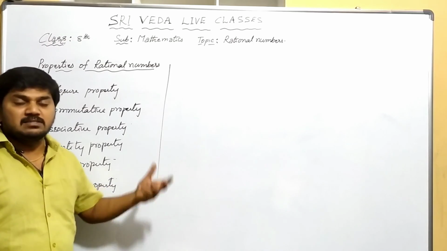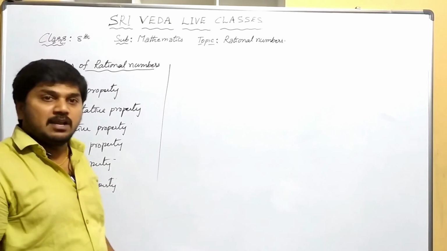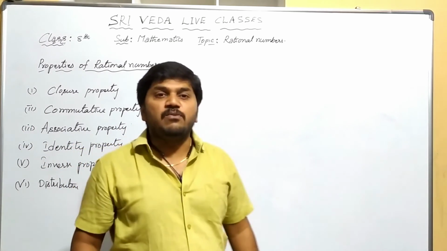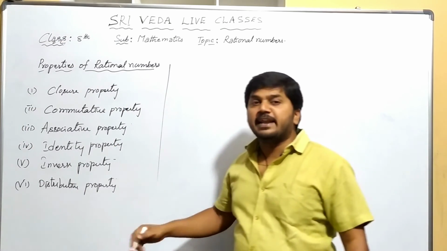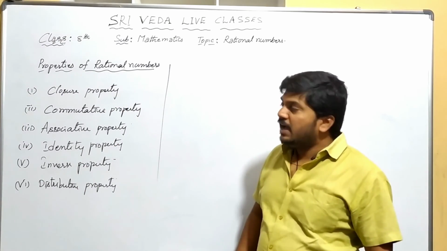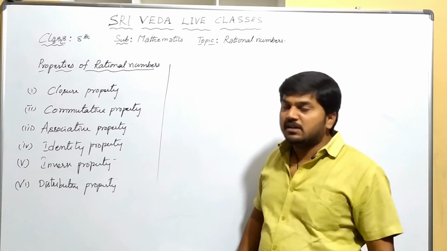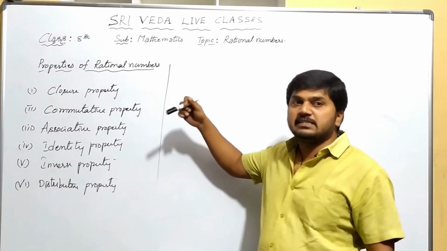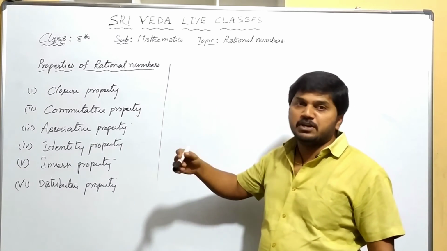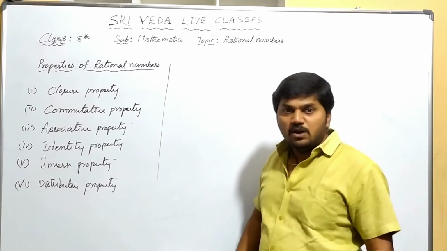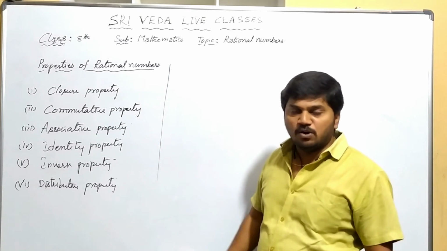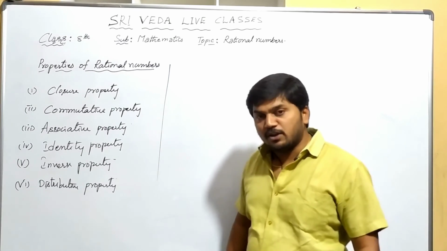You already learned in the previous class. Once you go through the properties, we will discuss all of them in the next class, along with some problems on these properties and whether closure is satisfied under which operations. There is a table, and we'll discuss it tomorrow in the next class. Okay, thank you.